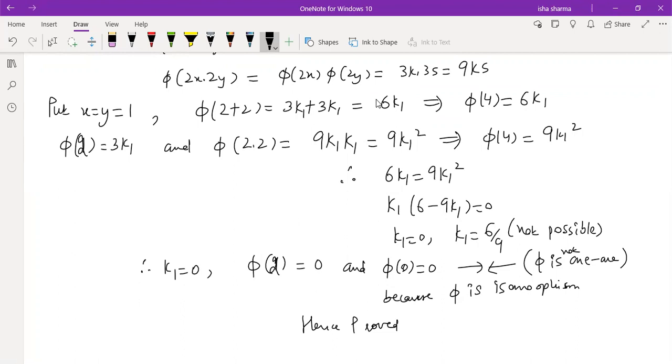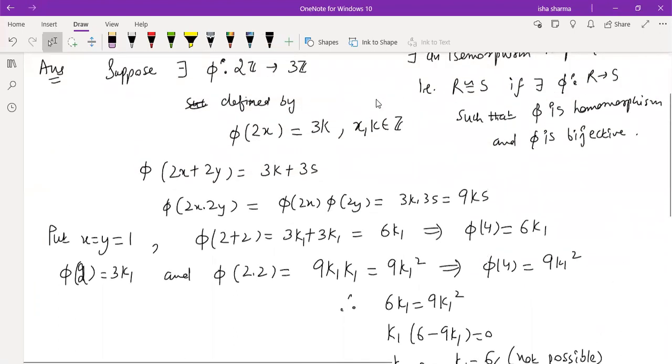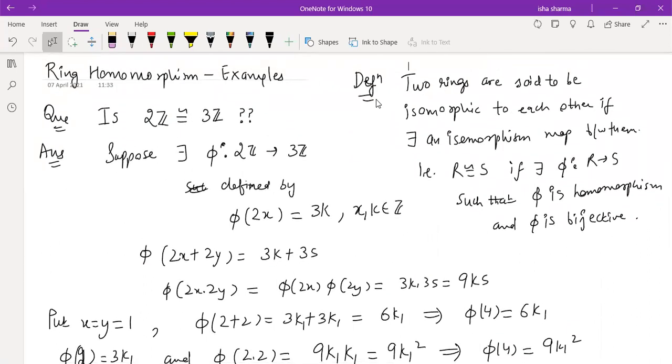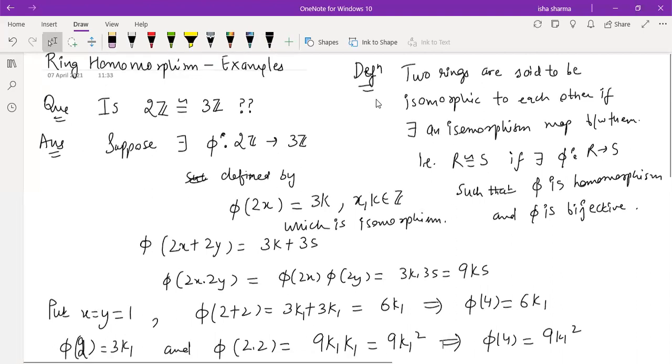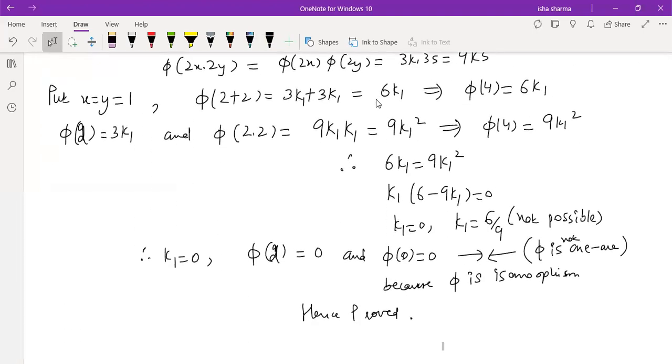So it is proved. Yeah, whatever we wanted to prove. We wanted to prove that 2Z is not isomorphic to 3Z. Means we suppose there exists a map defined by this, which is an isomorphism. So ये हमारा assumption था. We led to a contradiction. So we just proved that. Hence proved that 2Z is not isomorphic to 3Z, right?